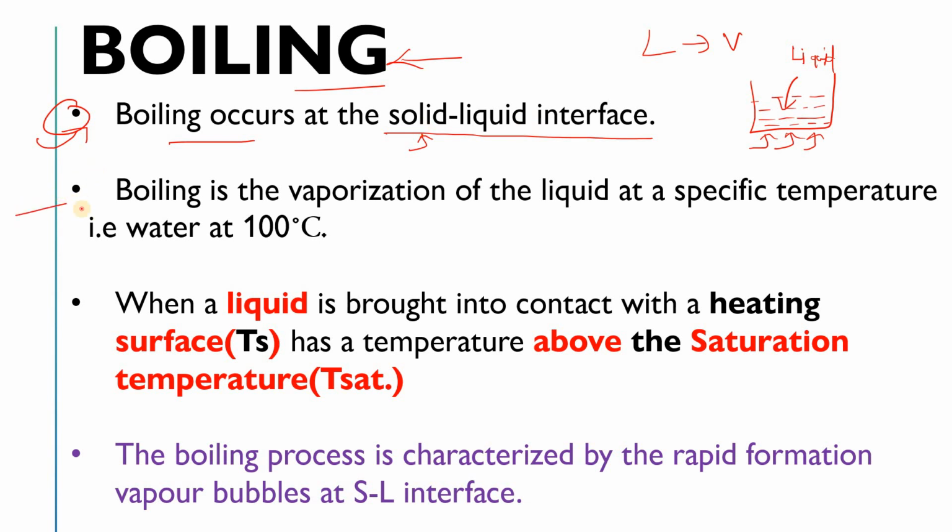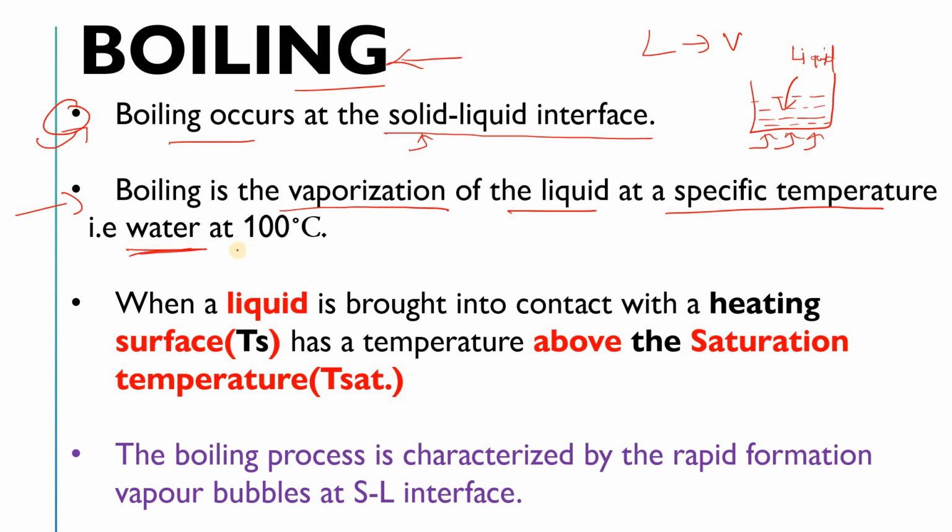Okay, and what is boiling? We have understood that boiling occurs at the solid liquid interface. The next question that arises is what boiling is. Actually, boiling is the vaporization of a liquid at a specific temperature. Let's suppose we take the example of water.